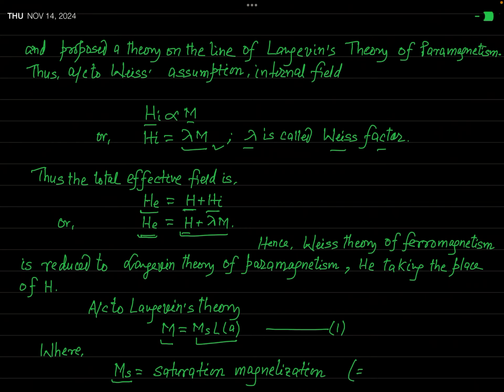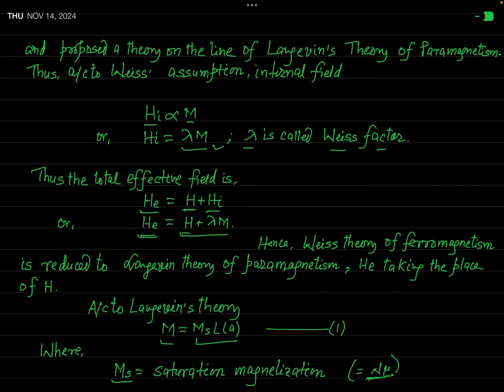This is given by n times mu, where n is the number of atomic dipoles or atoms or molecules in the unit volume of the specimen, and mu is the magnetic moment of each atom. So n times mu is equal to Ms, called saturation magnetization.